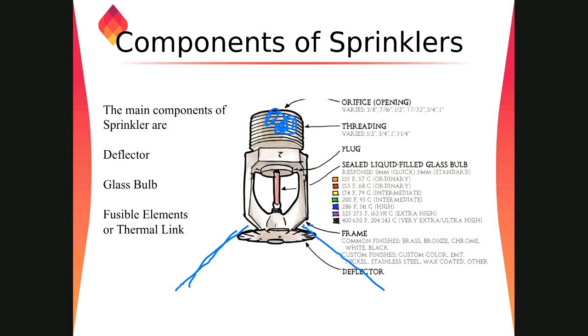So we have the deflector, glass bulb, frame, and the thread. And these are some of the temperature ratings. Based on the different temperatures, we have different coloring. Now, what is the color and temperature relationship? We'll discuss in a while. This is just the components of the sprinkler system. You guys are there, right?